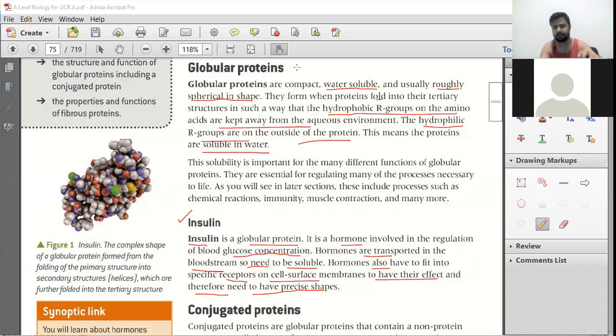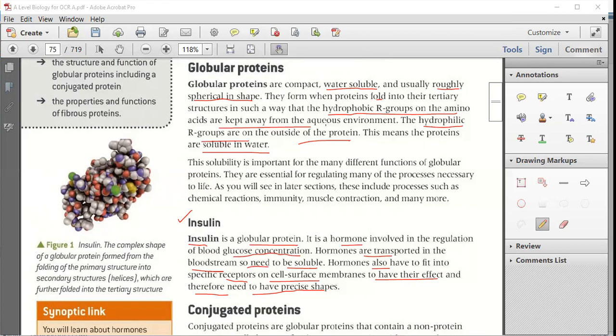So this is known as what? Globular protein. The shape of a globular protein is something like this. The protein, again and again I am folding. I am folding this again and again, again and again. That's why it is like this.